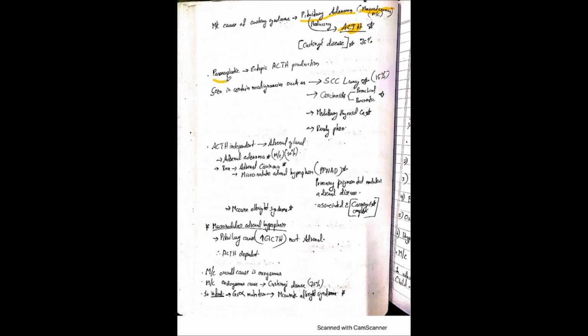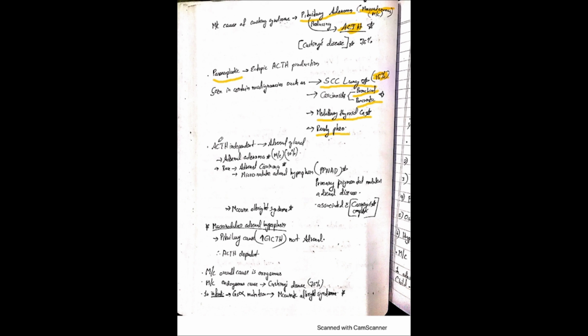Speaking about paraneoplastic cases, it will cause ectopic ACTH production. This kind of ectopic ACTH production is seen in certain malignancies such as squamous cell carcinoma of the lung, which comprises 15%, then some carcinoids such as bronchial and pancreatic carcinoids, and it will also be seen in medullary thyroid carcinoma, and rarely in pheochromocytoma.